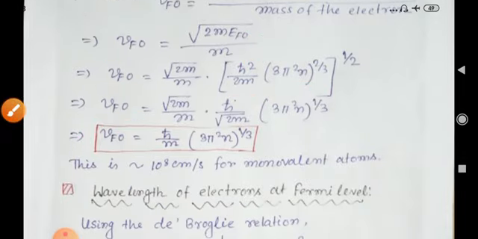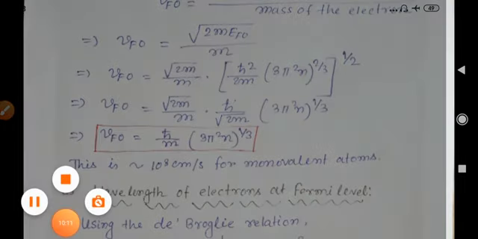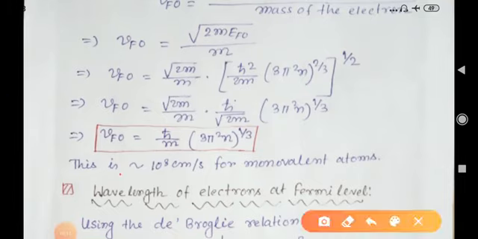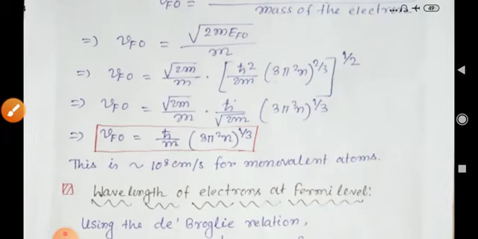If we substitute the values of h cross, m and small n, we find it is near about 10 to the power 8 centimeter per second for monovalent atoms. So it is the velocity of an electron at the Fermi level, which is about 10 to the power 8 centimeter per second for monovalent atoms.